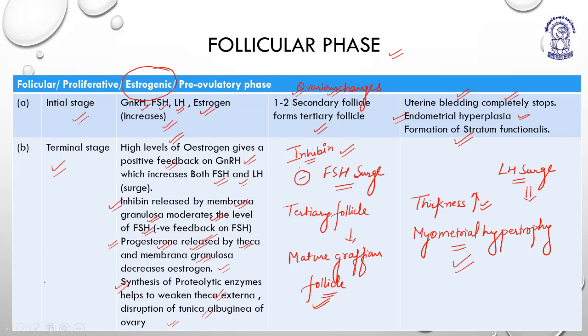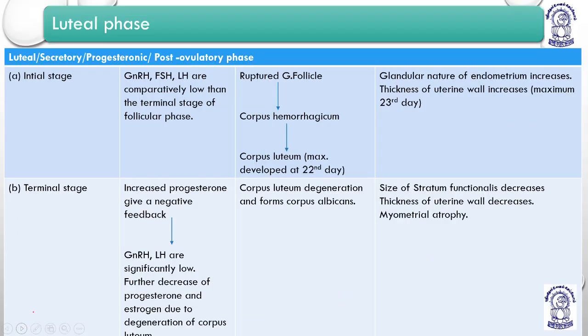Okay. Now I hope everything is clear. Just you have to remember the things one by one. Now we have the luteal phase. This luteal phase is the last phase, which is the secretory phase, and you can see it is the progesteronic phase. The previous phase was dominated by the estrogenic phase, because initial stages start with high levels of estrogen. Here the luteal phase is known as the progesteronic phase, because it involves the formation of corpus luteum. So it is the post ovulatory phase when ovulation is done.